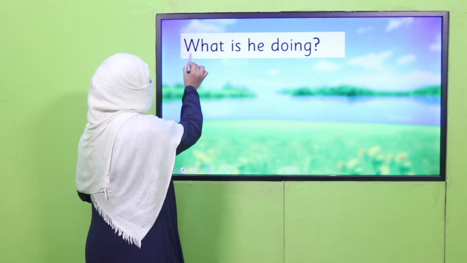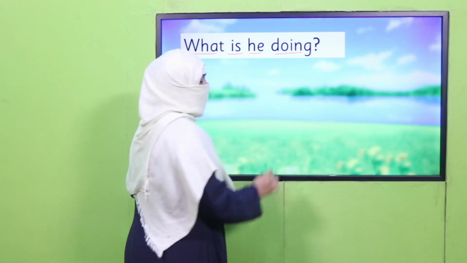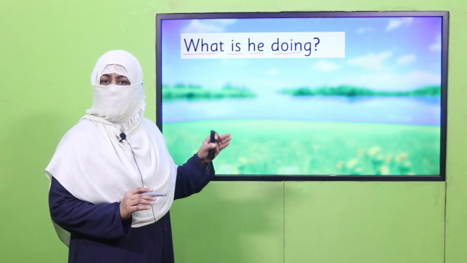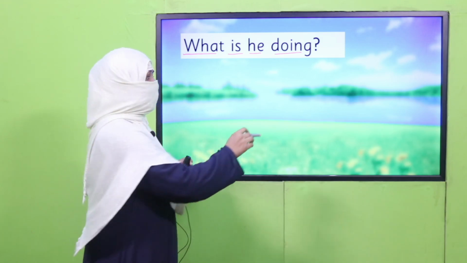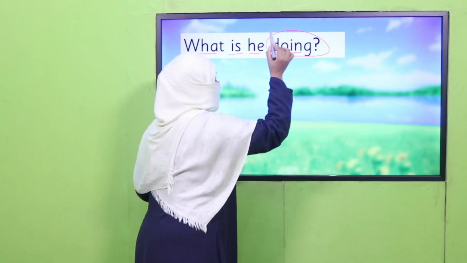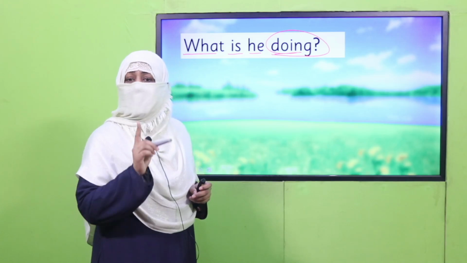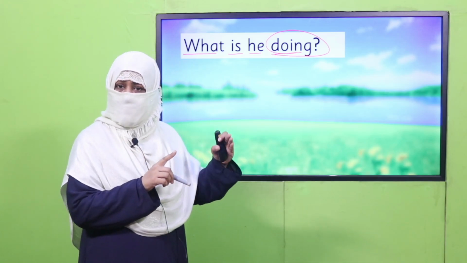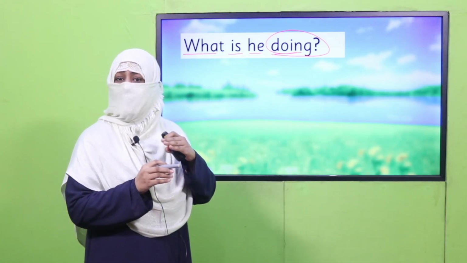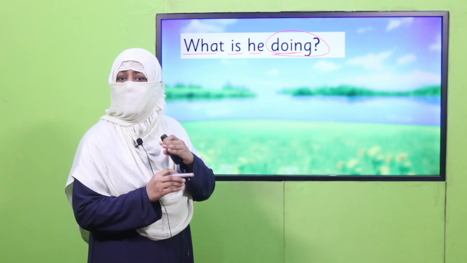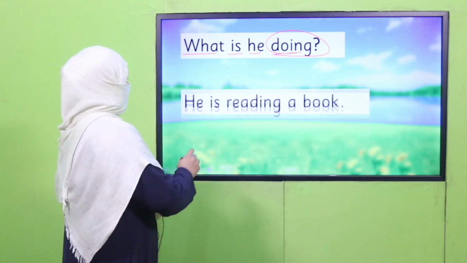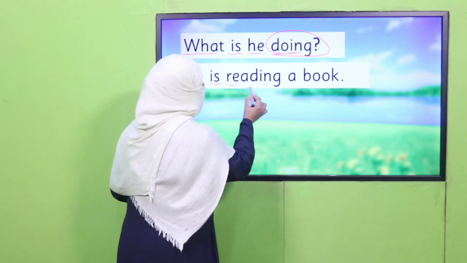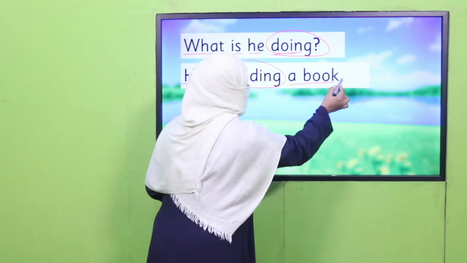If I ask you, what is he doing? So I want to know about a person, what that person is doing. Now the word which will tell about the action of the person is action word, which we have learned before, and now we'll know this action word is actually verb. He is reading a book.